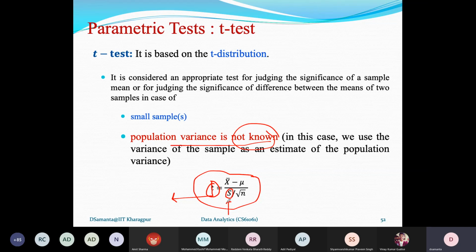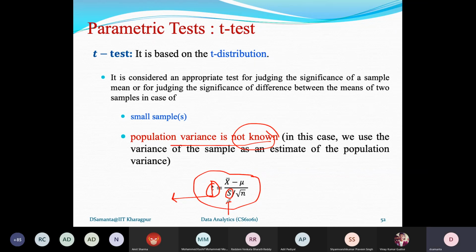So it is a matter of Z value or t value. If Z value, then we do the Z test. If t value, then it is the T test. If it is a Z value, then consult the Z distribution table. If t value, then you consult the t distribution table. So this is the t test.